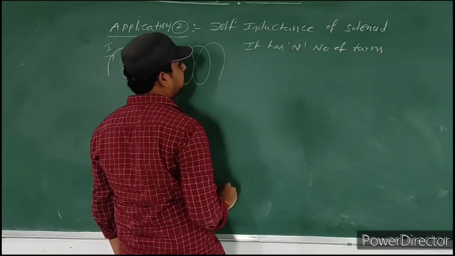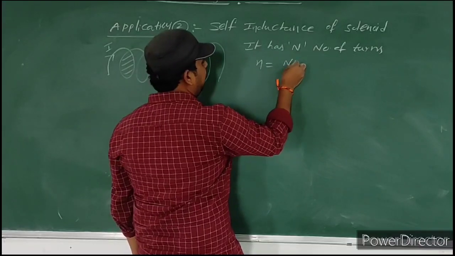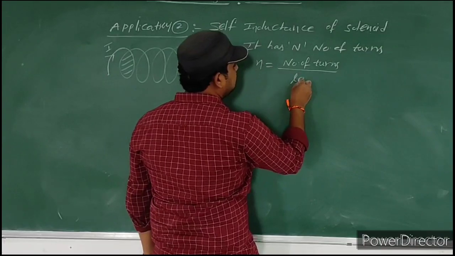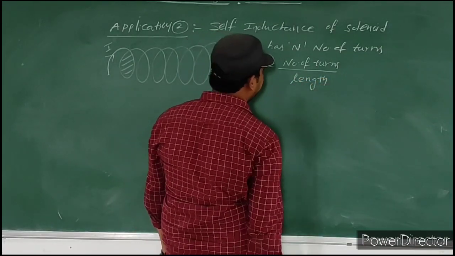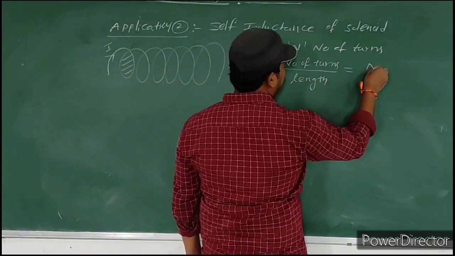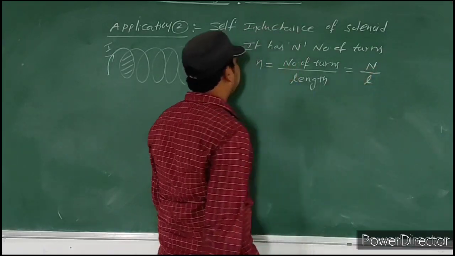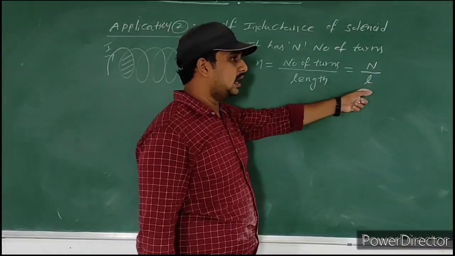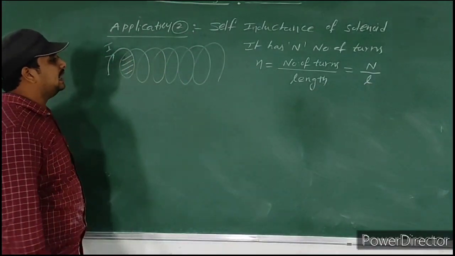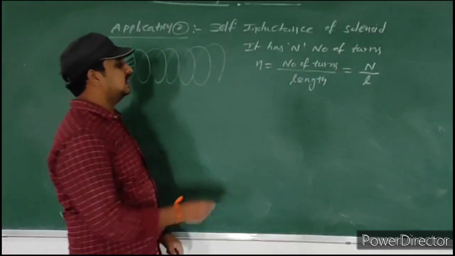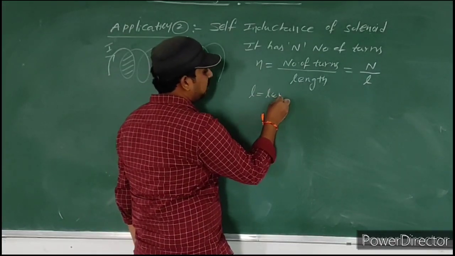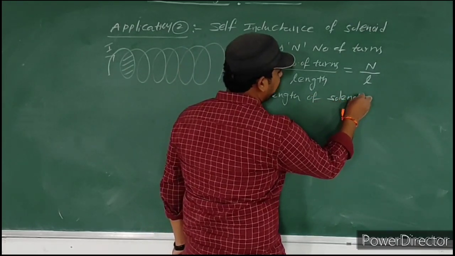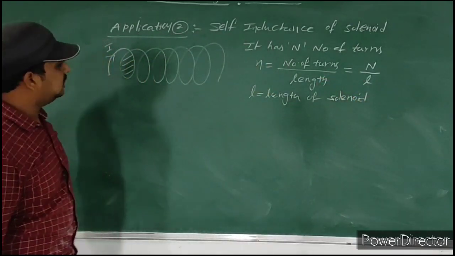Capital N is the number of turns. Small n is nothing but the number of turns per length. Here the number of turns is capital N, per length means L. Small n is equal to number of turns by length, that is N by L. Here L is nothing but the length of the solenoid. Please observe carefully here.